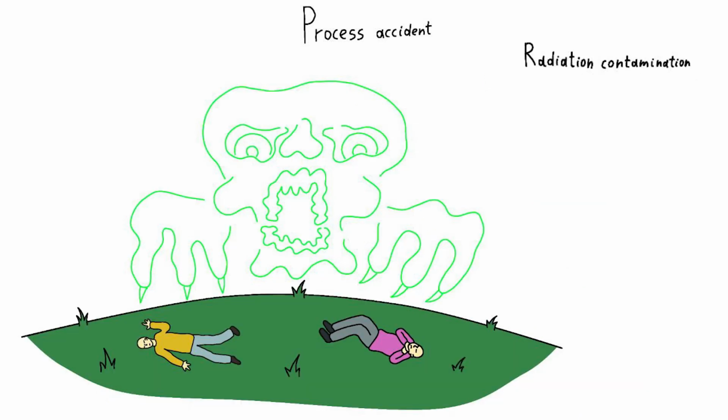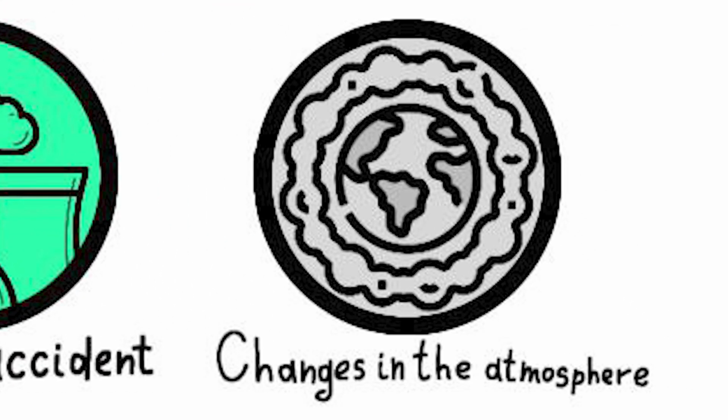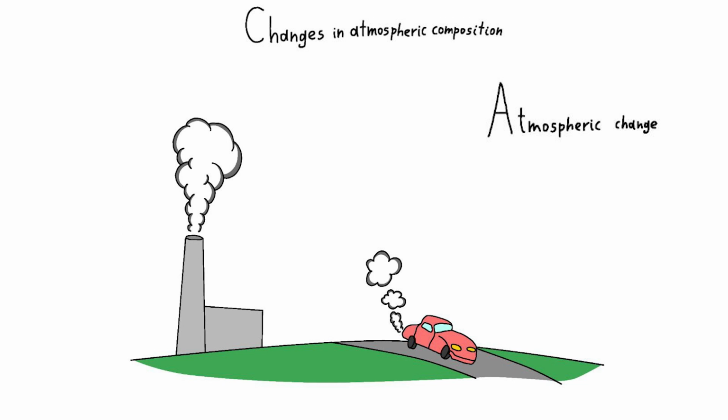Radiation contamination caused by a technological accident can lead to the destruction of ecosystems and mass extinction of living organisms in the affected area. Changes in the composition of the atmosphere. Abrupt changes in atmospheric composition due to global anthropogenic activities, such as intensive industry or the use of irreversible processes, can lead to gas imbalances and catastrophic consequences for living organisms.